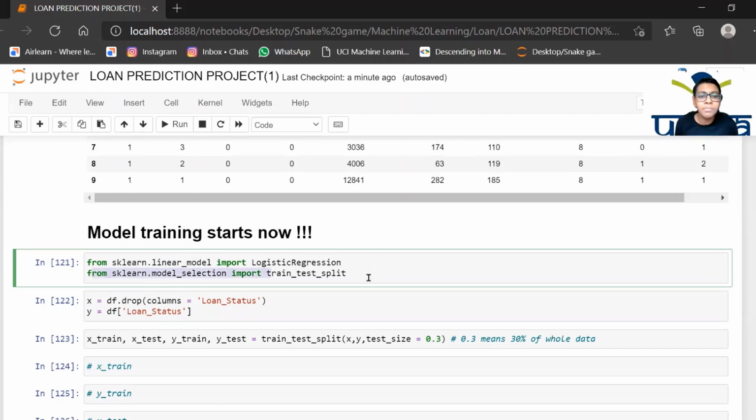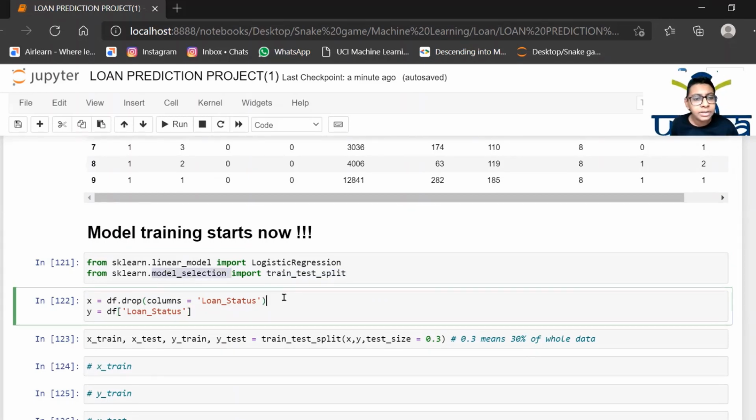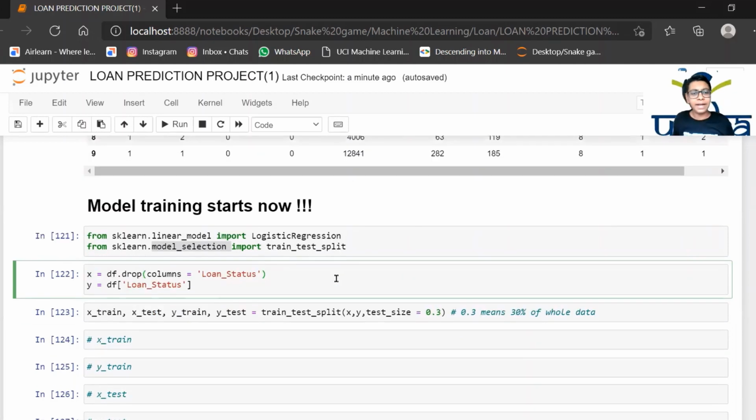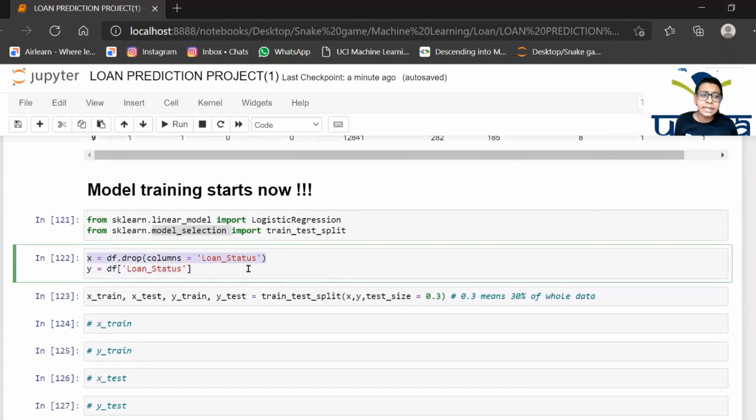And you have model selection, import train test split. I will explain what this train test split does when it comes to its work. This is just a module we are getting. Now there is X and Y, where we are enclosing the places. Let me explain each line. This X is equal to df.drop. As I told, drop is for removing a column from our database. So we are removing the columns.